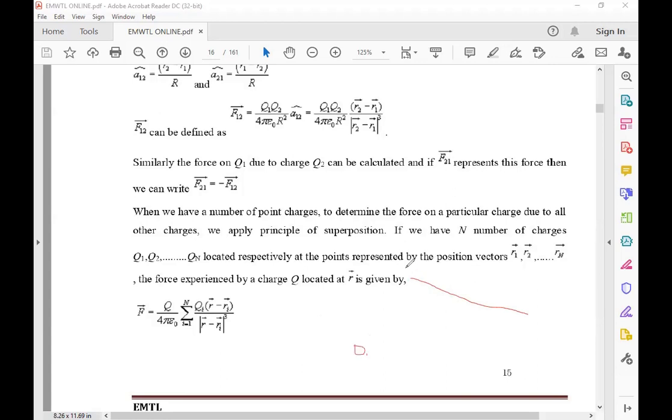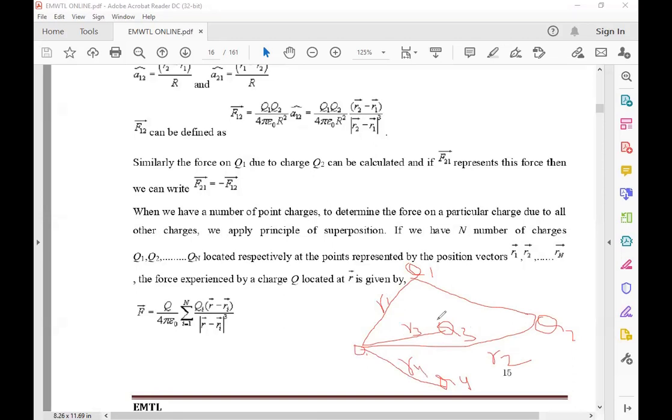One charge is here, Q1, another charge is Q2, and let Q3 also be there. From the origin to Q1, origin to Q2, and origin to Q3, let R1 be the distance, R2 a distance, and R3 a distance, and the value of i changes as 1, 2, 3, and so on. If suppose Q4 is also there, from the origin to Q4 is R4.